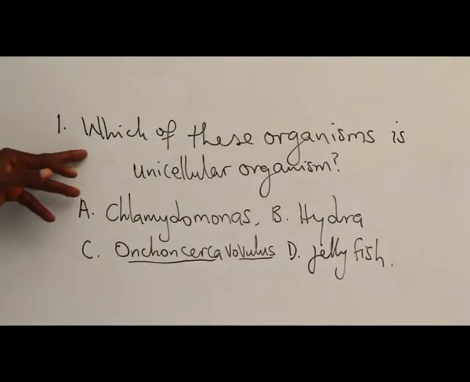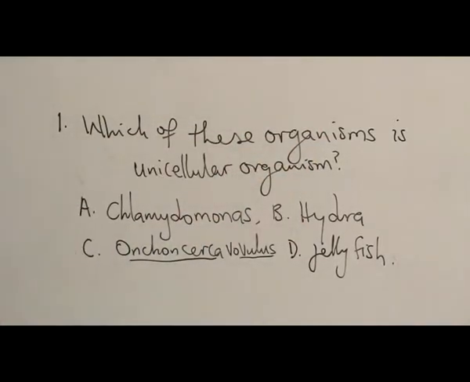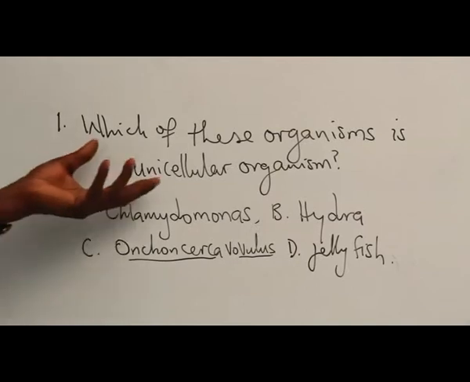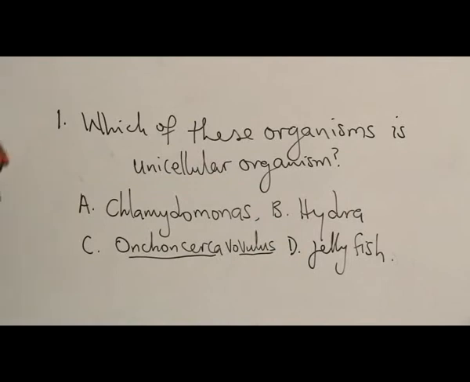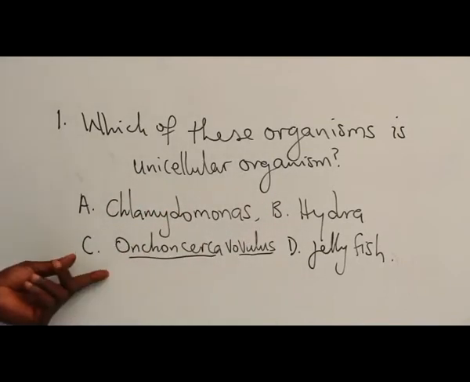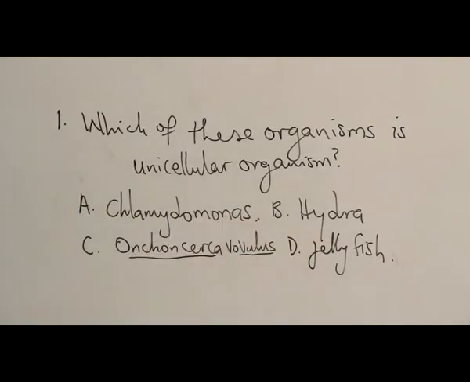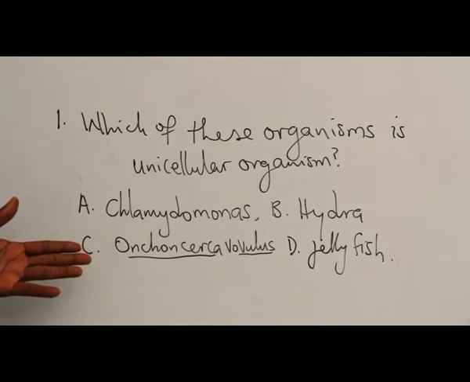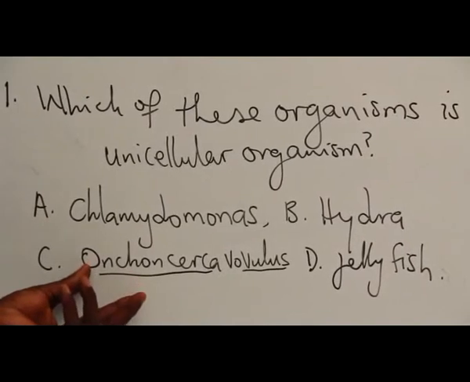1. Which of these organisms is a unicellular organism? In other words, the question is asking you, which of these, A, B, C, D, is a one-cell organism? We have A, Chlamydomonas, B, Hydra, C, Onchocerca, and D, jellyfish. The only one that will give you a headache if you're not conversant with it is Onchocerca, which is a filaria.